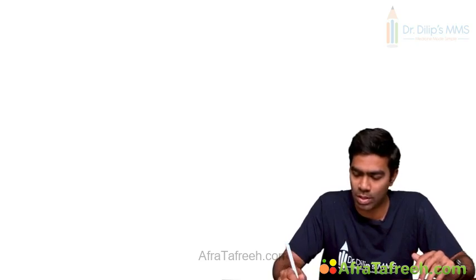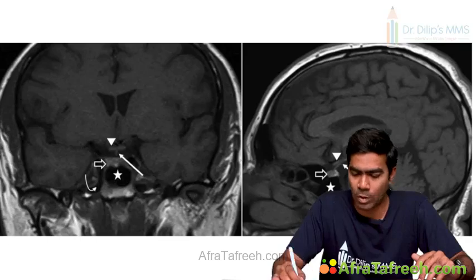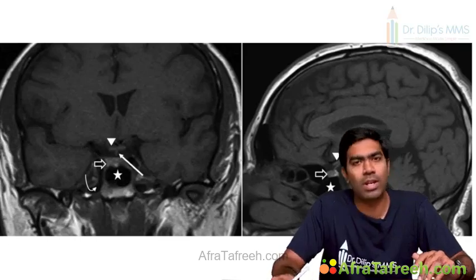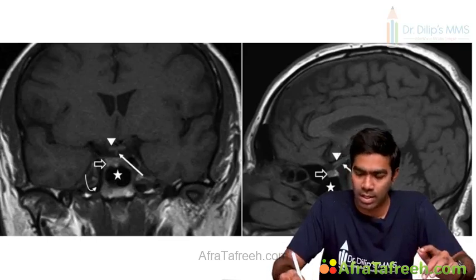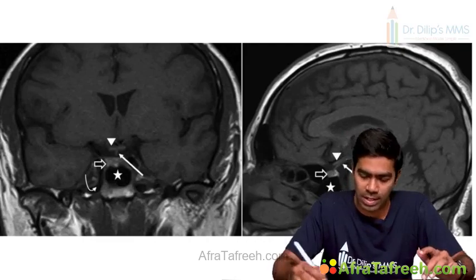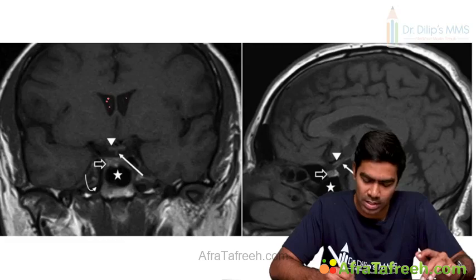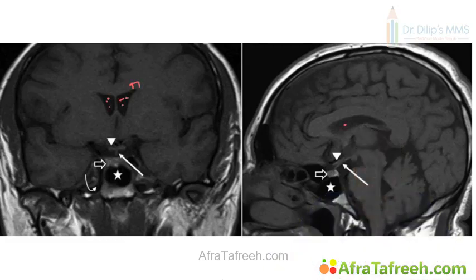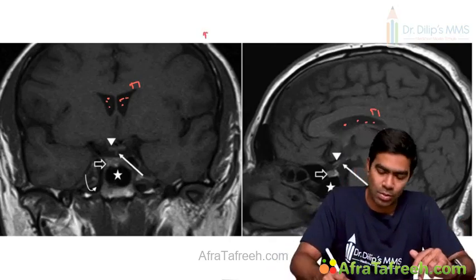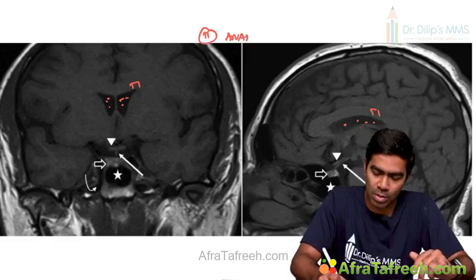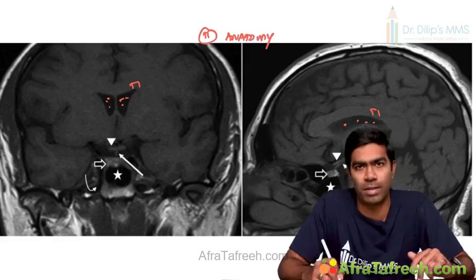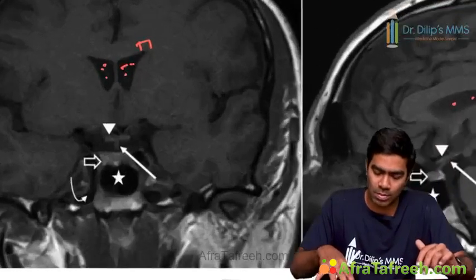So let us see what you will see in the radiology. Let me load the image. Okay. So what you are seeing here are the different anatomical structures. First thing you can clearly tell is that this is a T1 weighted image because the CSF is black. T1 weighted images are important for delineating the anatomy better, so that's why I'm using these T1 images.